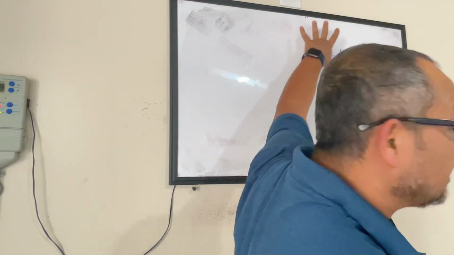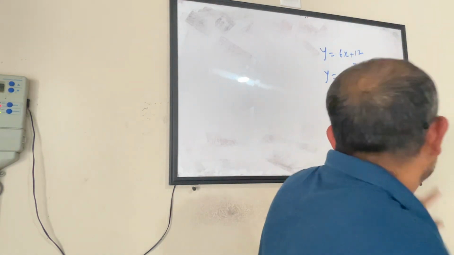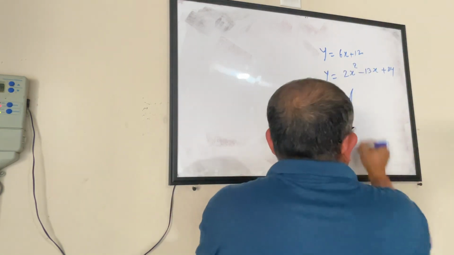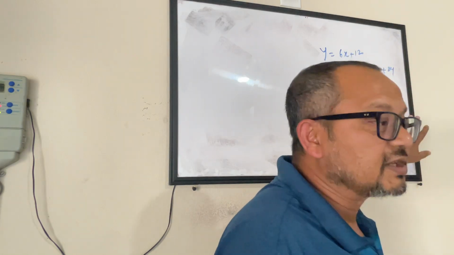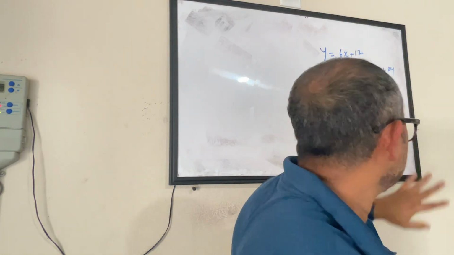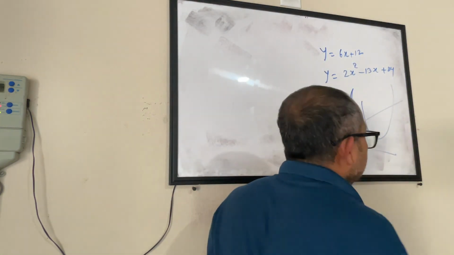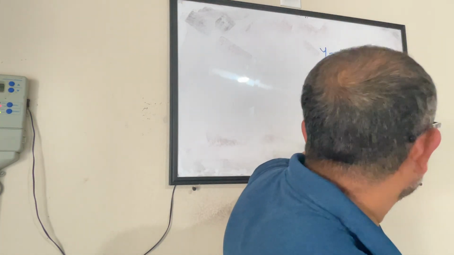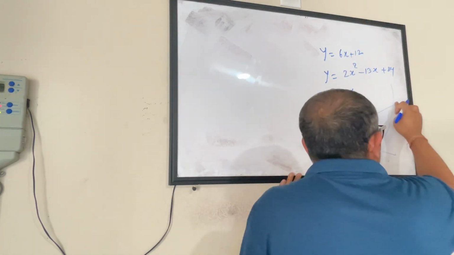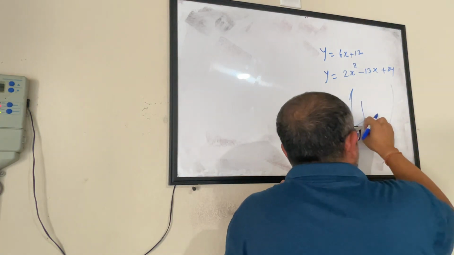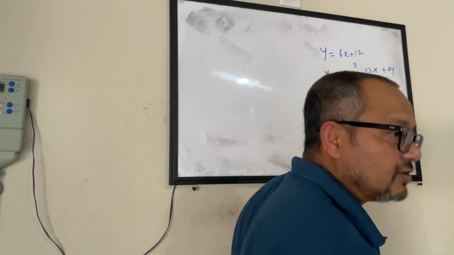And when you are trying to deal with them together, the first thing that you will visualize, if you look at this in a coordinate plane, is a parabola. So this will probably draw a parabola, something like this. I don't know whether this is correct or not, but this will draw a parabola for sure. And this is a linear equation that will draw a line. Now, this line might cross this parabola, or this line might not be friends with this guy and go this way without touching the parabola.